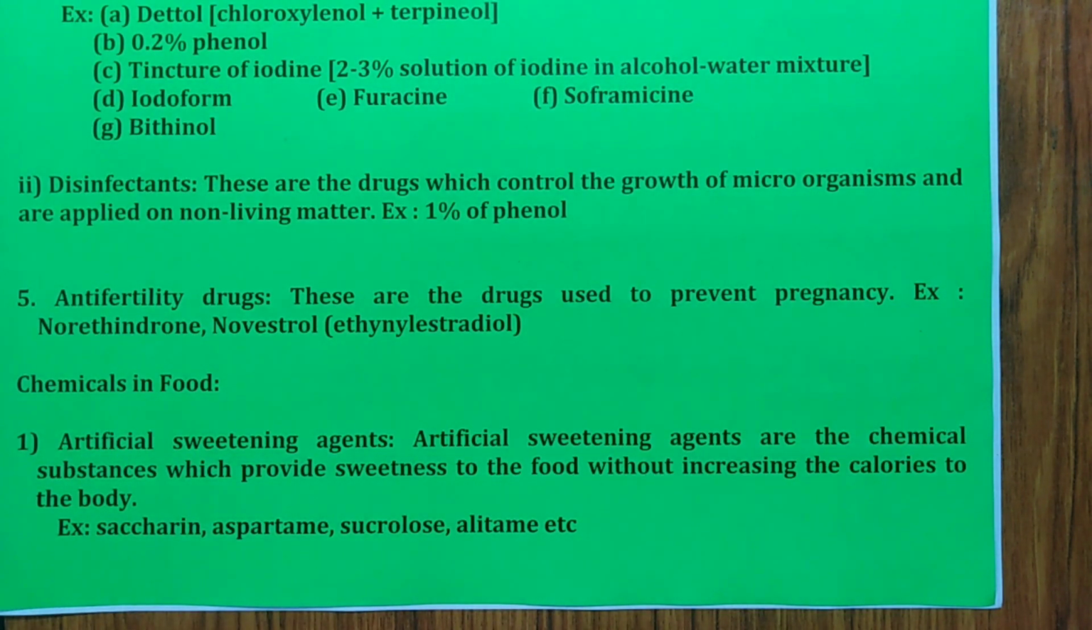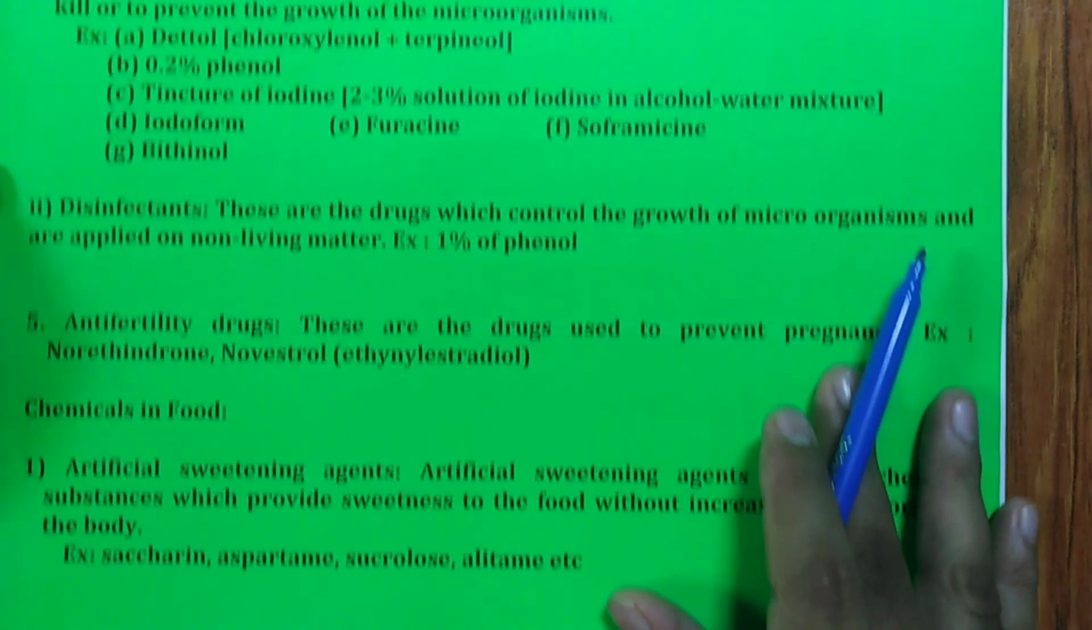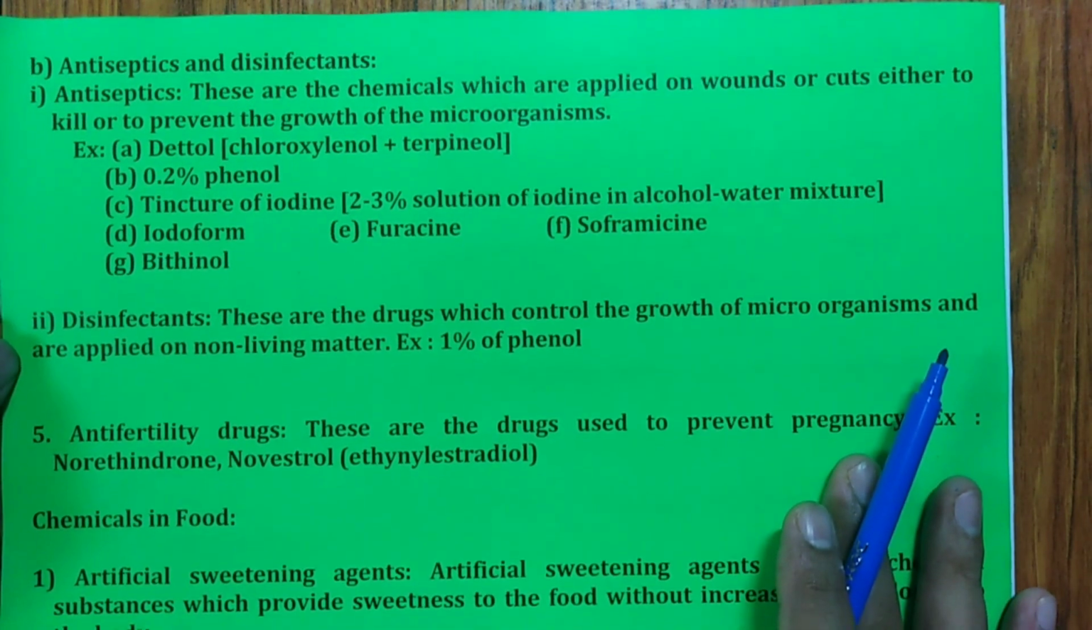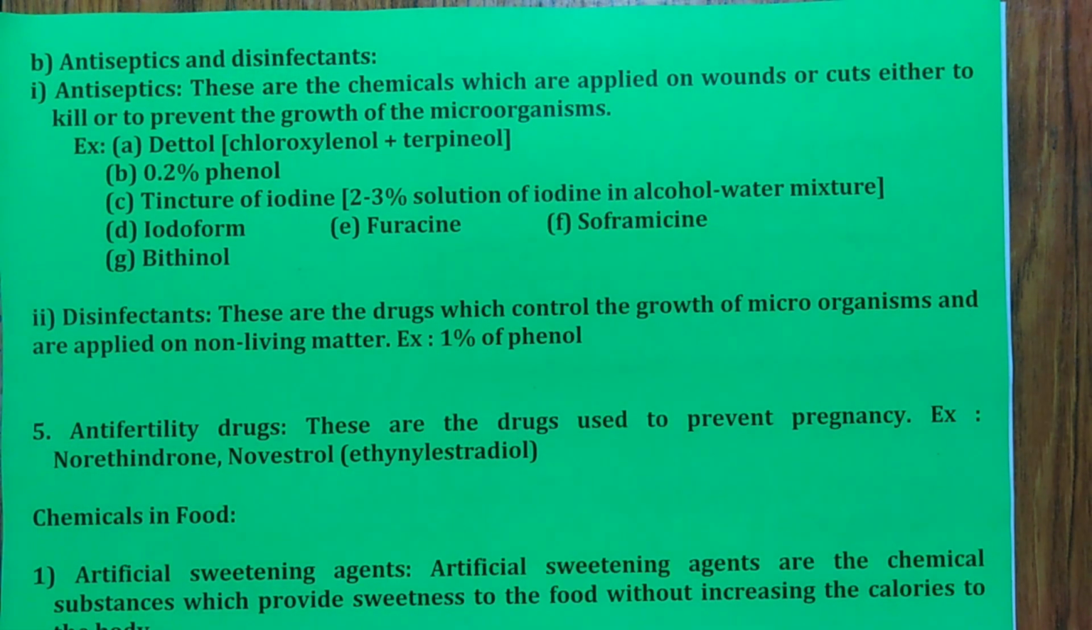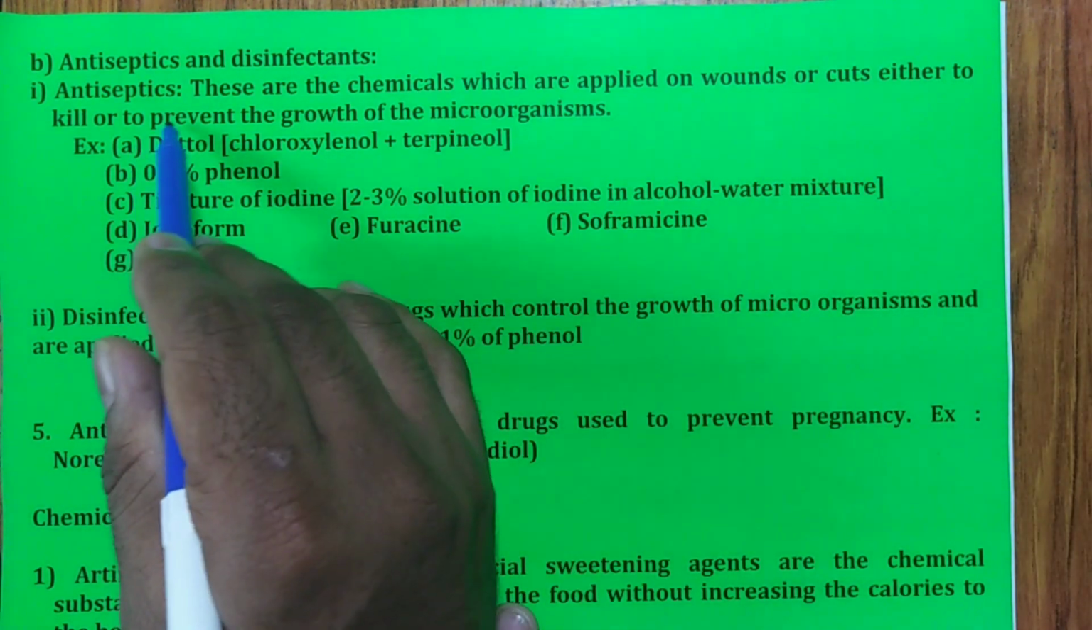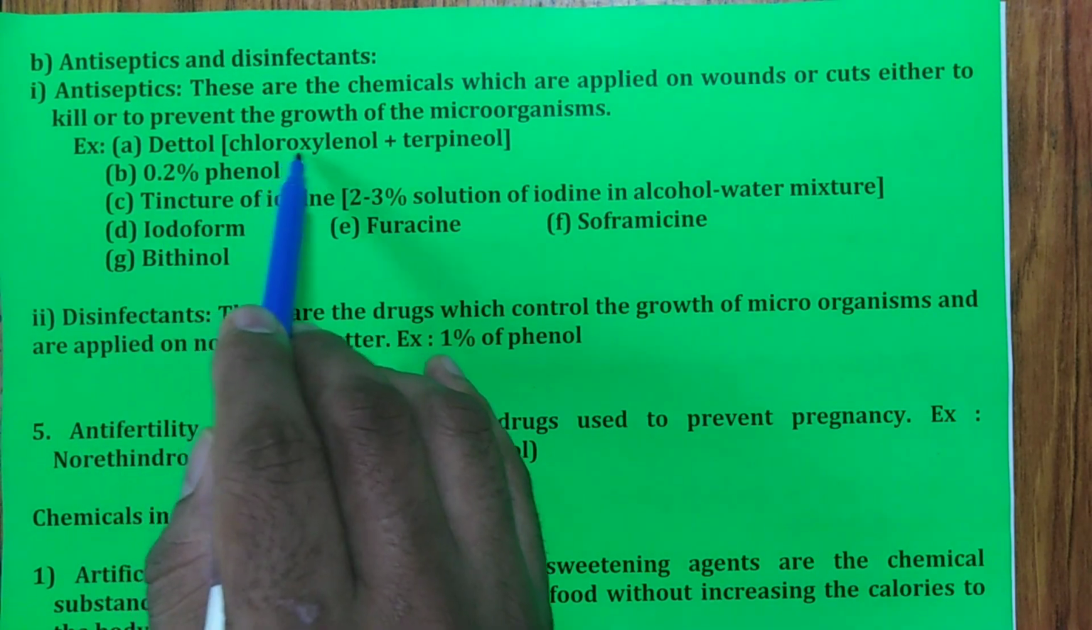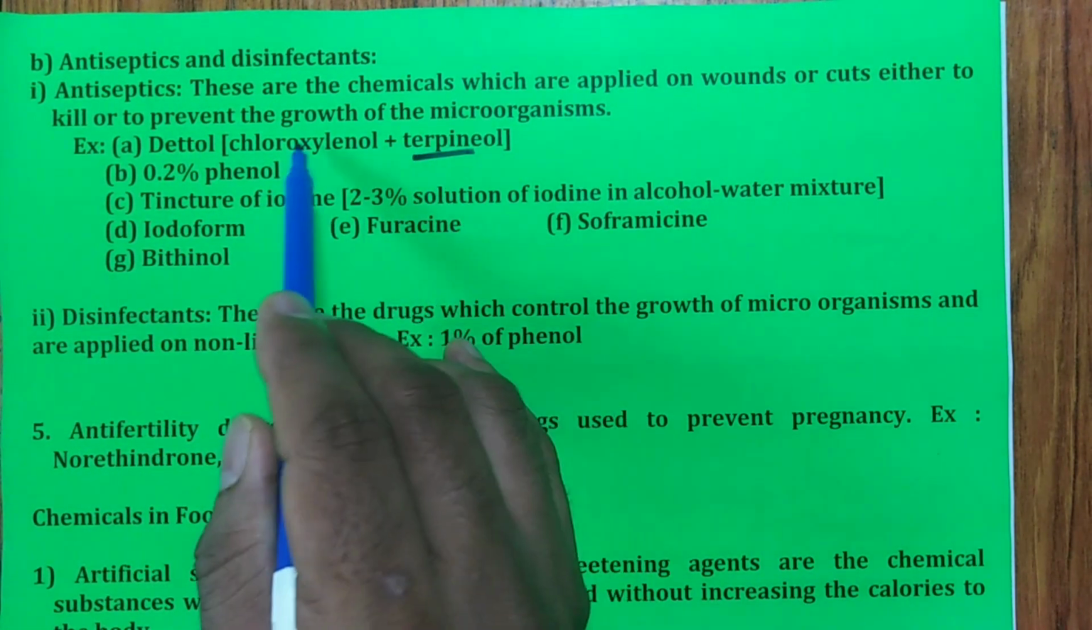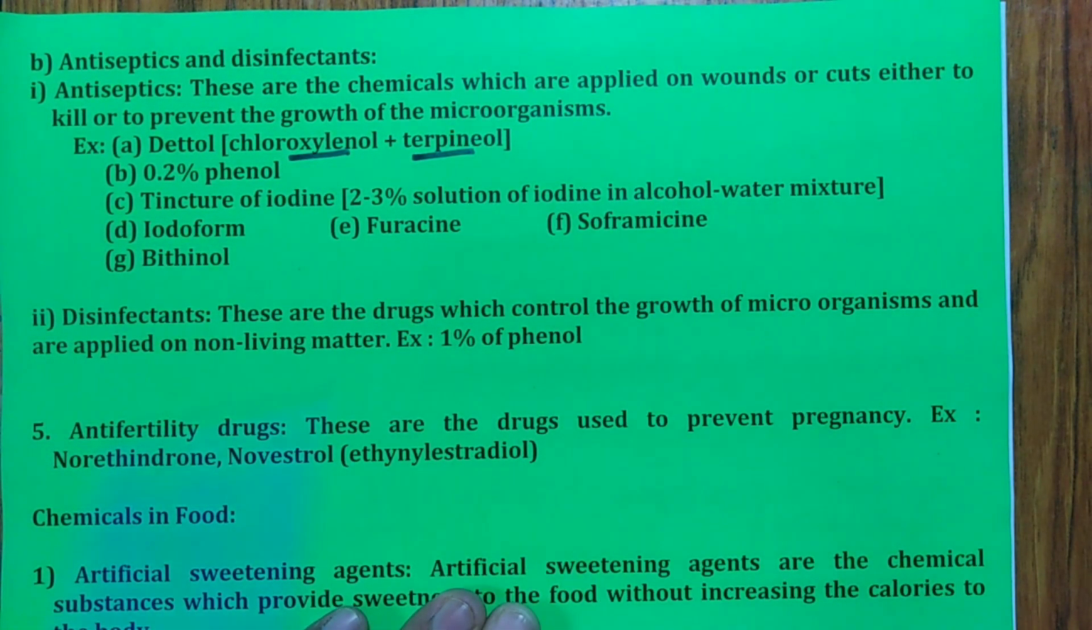Then antiseptics and disinfectants. Antiseptics are chemicals which are applied on wounds or cuts, either to kill or to prevent the growth of microorganisms. Either to kill or prevent the growth. So Dettol: chloroxylenol plus terpineol. This combination you have to remember for Dettol.